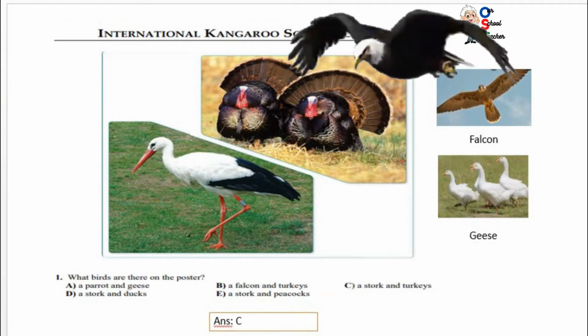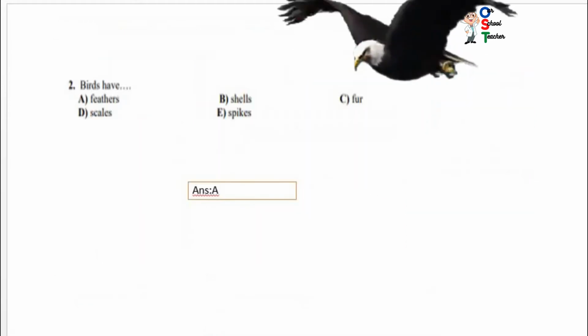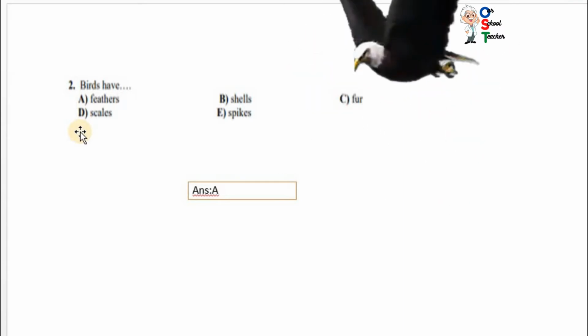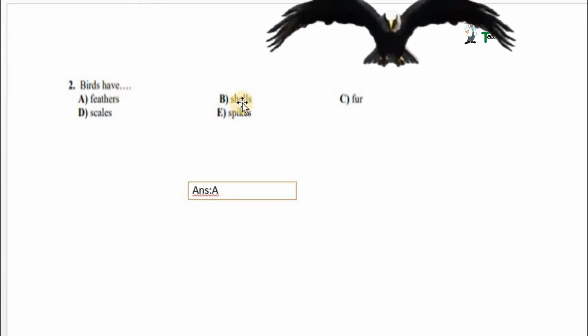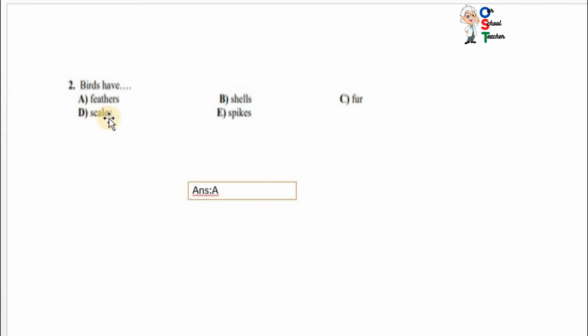Now, question number 2. Birds have feathers, shells, fur, scales, spikes. Birds have feathers, not shell, not fur, not a scale.